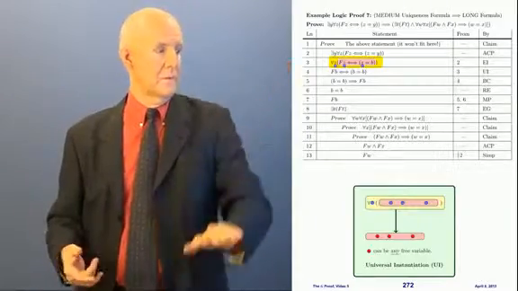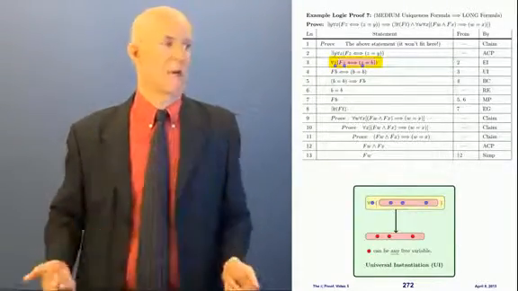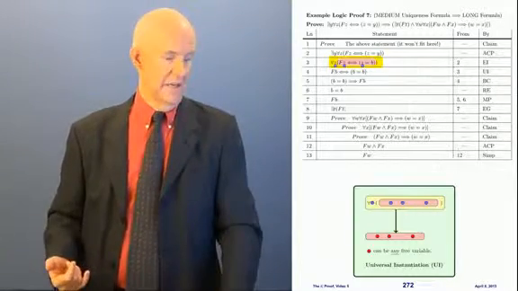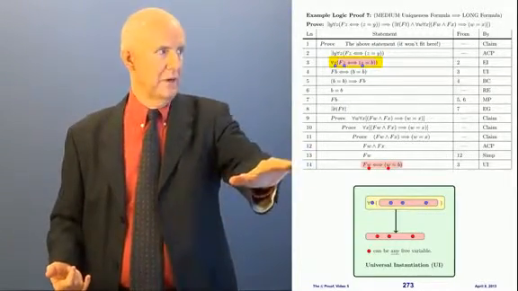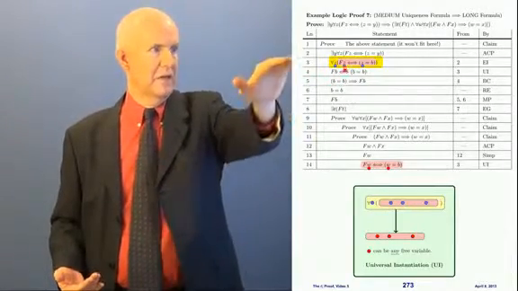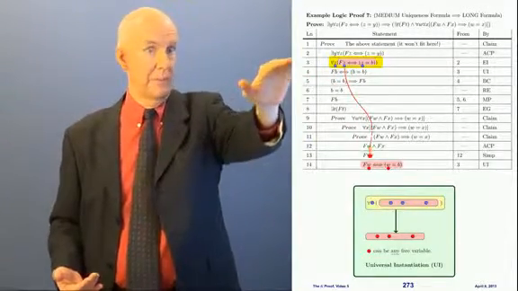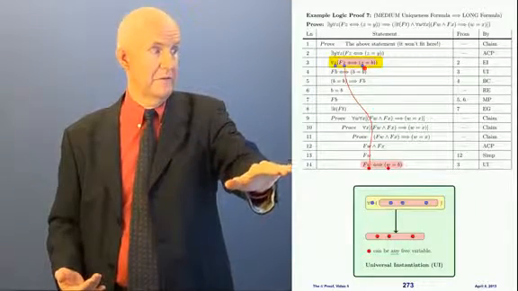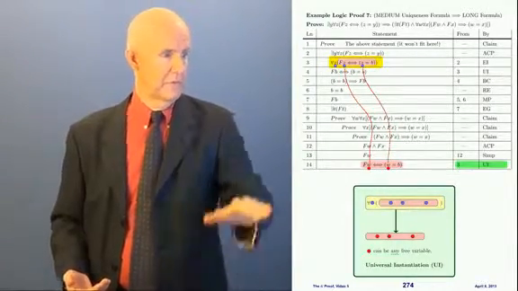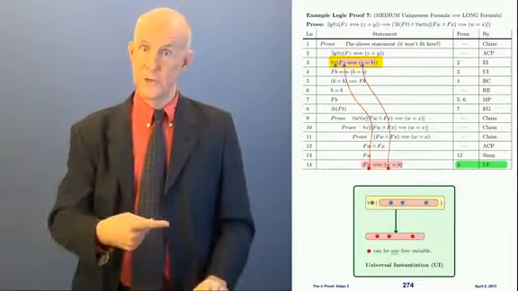That means I can write the pink one down, and I can put anything I want in for z. And what I'm going to put in for z is w. So I have copied the pink part of line 3 down here, and I've changed the 2 z's that are in the pink part of this up here. I've changed them both to w's, and I've copied all the rest. And so this is from line 3 by UI. All right.